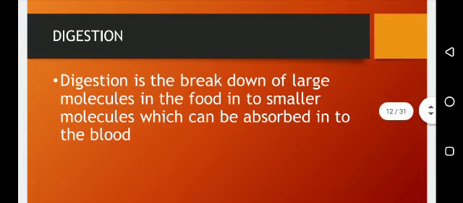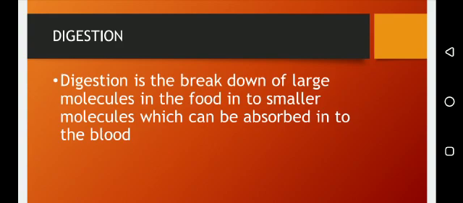Okay. I am starting the complete lecture from digestion. Digestion is the breakdown of the large molecules in the food into smaller molecules which can be absorbed into the blood. So what is digestion? The breakdown of large molecules into small pieces.